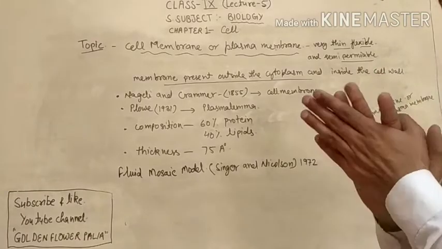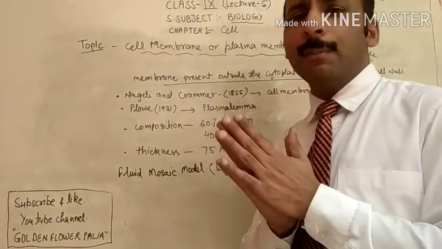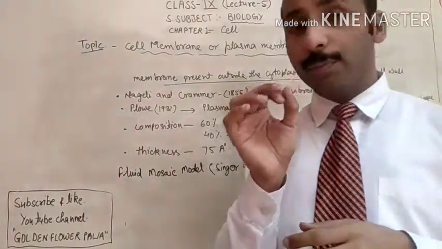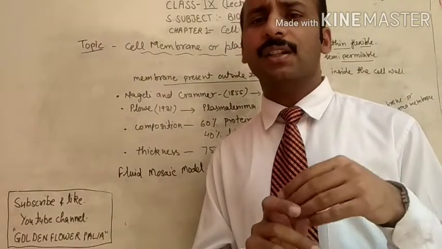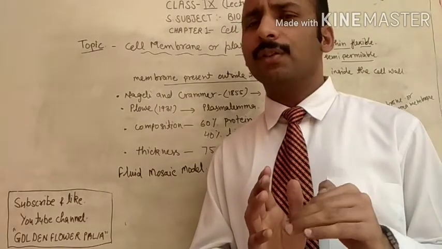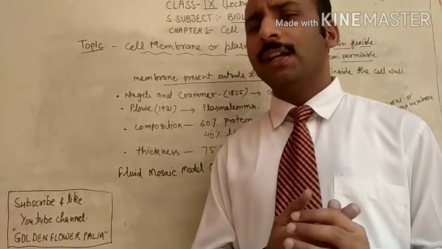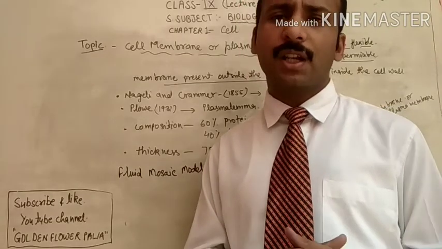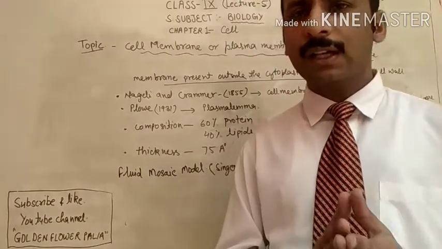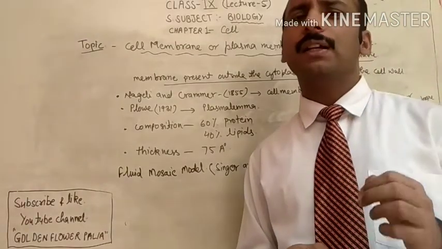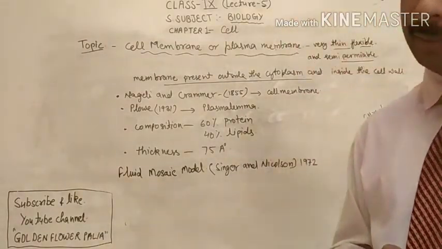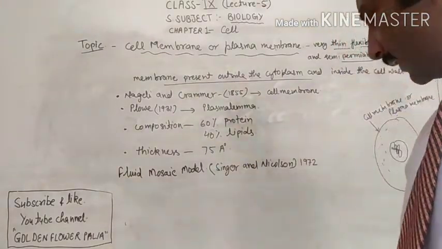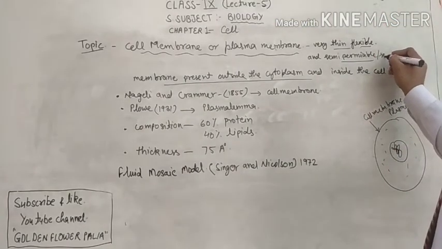So what is the cell membrane? It is called semi-permeable. Why is it called that? Because it allows the movement of the essential substances which are needed by the cell. It allows the movement of substances from outside to inside, and it allows to the outside only those substances which are not required by the cell. So due to this selective nature, the plasma membrane is considered a semi-permeable membrane or selectively permeable membrane.